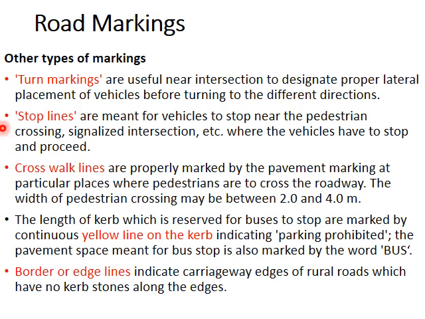The other types of road markings are turn markings, which are provided near intersections to give information about turning to different directions. Then stop lines, where vehicles should stop. Then crosswalk lines, which are the pedestrian markings or zebra crossings. Then the yellow line on the curb, which indicates that the curb is the road side, which indicates that parking is prohibited. If there is no yellow line on the curb, we can park there. Then there are the border or edge lines inside the carriageways where there is no curb provided.